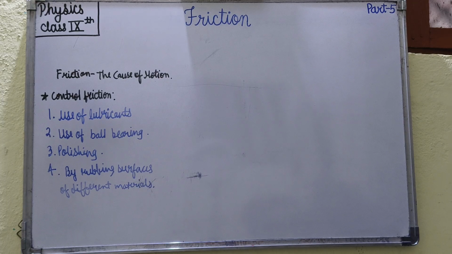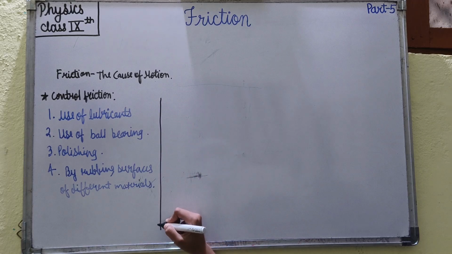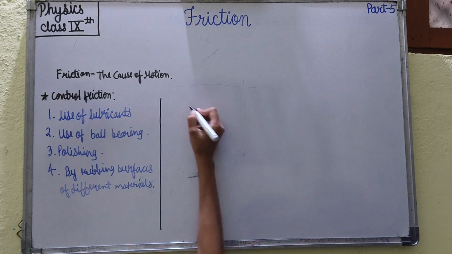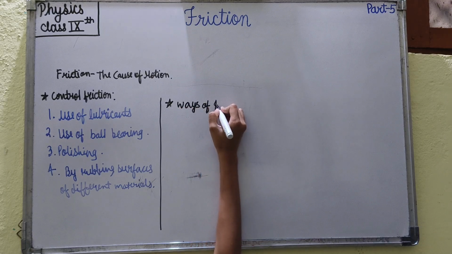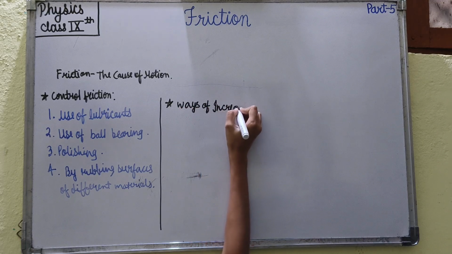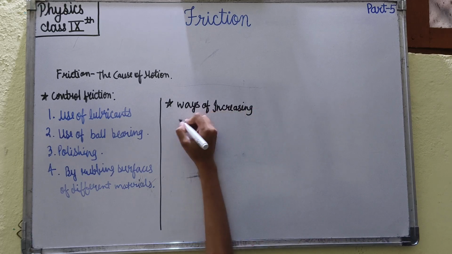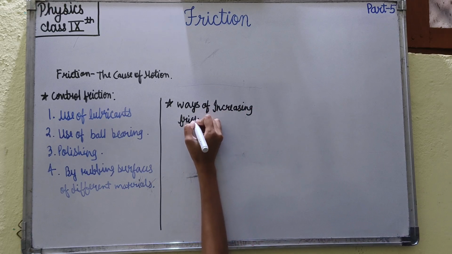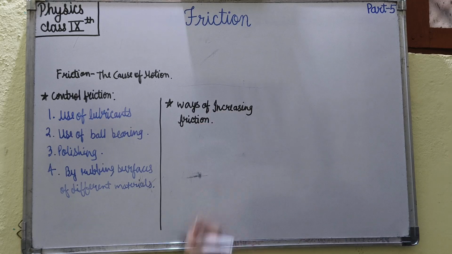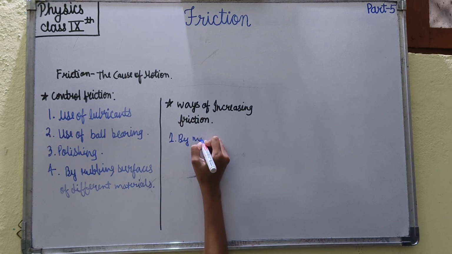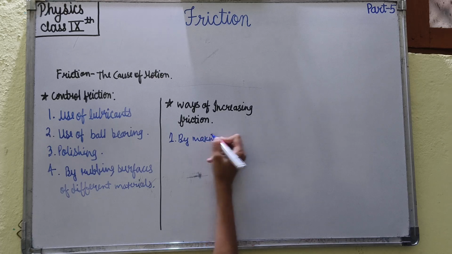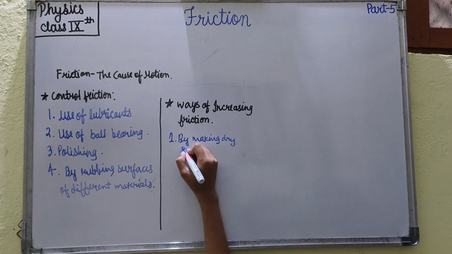Now, one more interesting thing: ways of increasing friction. First, by making dry surfaces.